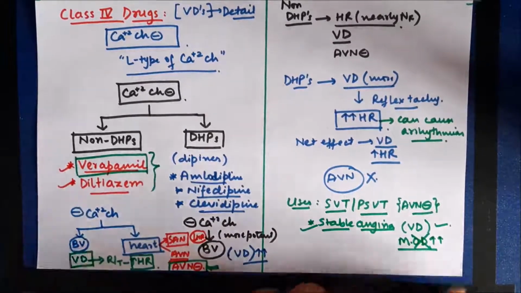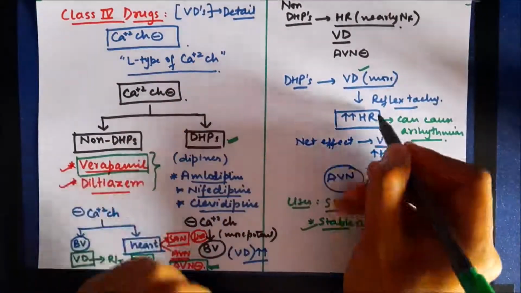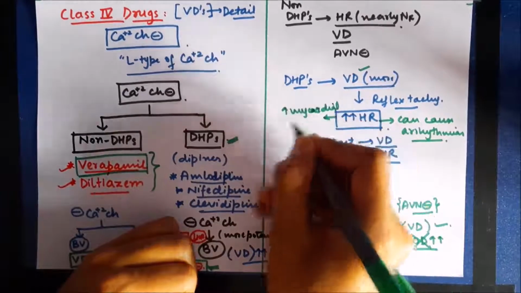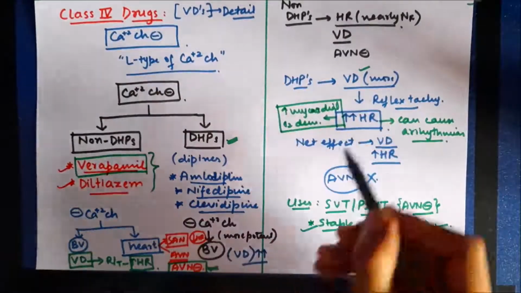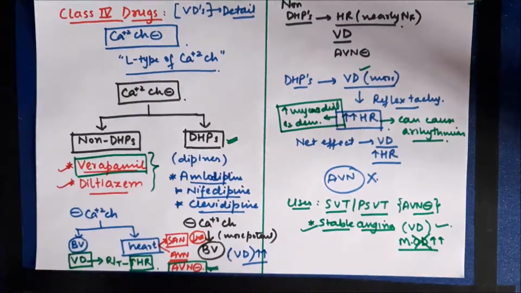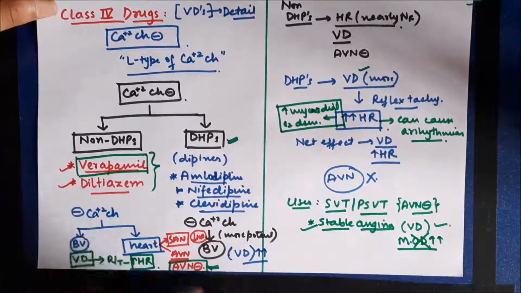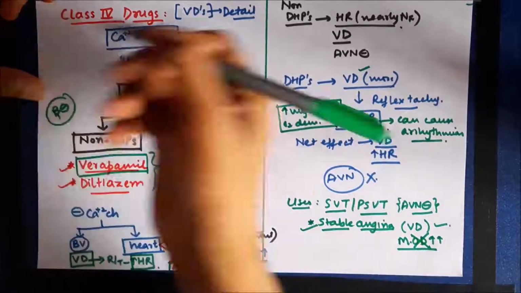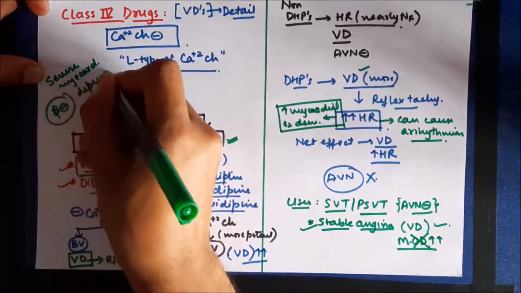However, the other class of drugs, that is dihydropyridines, if used in patients with stable angina, can produce vasodilation. However, because they increase heart rate, they also increase the myocardial oxygen demand. So they will result in worsening of angina, and they cannot be used as monotherapy. They have to be used along with beta blockers. Now, non-dihydropyridines are used for treatment of supraventricular tachycardia and paroxysmal supraventricular tachycardia or similar arrhythmias. However, if they are not available, we can also use beta blockers instead of them. But both these drugs should not be given together due to the risk of causing severe myocardial depression.